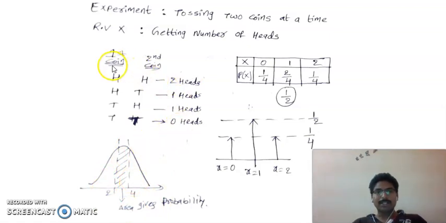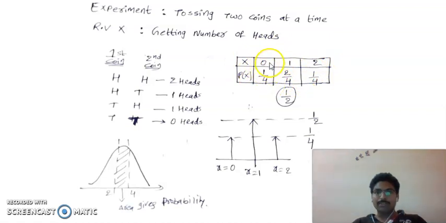Observe here. Our intention is to get the number of heads, so we define the random variable x. These are the four possibilities: head-head, two heads are possible at a time. Head-tail, one head is possible. Tail-head, one head is possible. Tail-tail, zero heads are possible. So what is the probability that zero heads are coming? What is the probability that one head is coming? What is the probability that two heads are coming? That is obtained from this table.